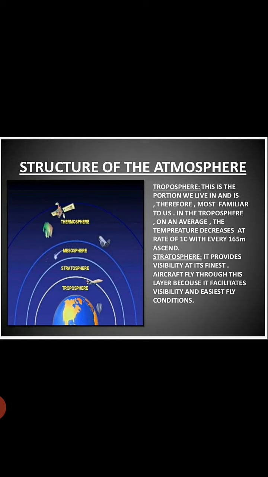Firstly, I describe the troposphere. This is the layer we live in and is therefore most familiar to us. In the troposphere, on average, the temperature decreases at the rate of 1 °C with every 165 metres. So that was the decrease in temperature in this layer.